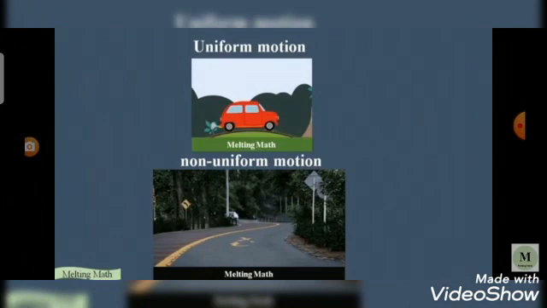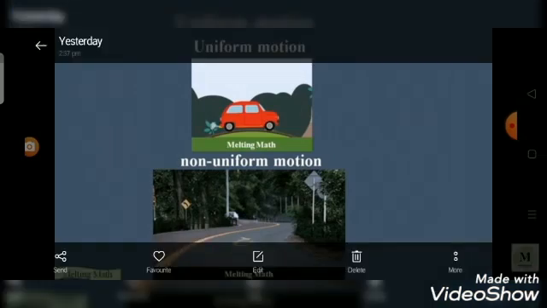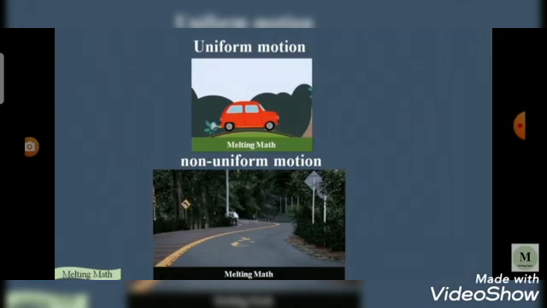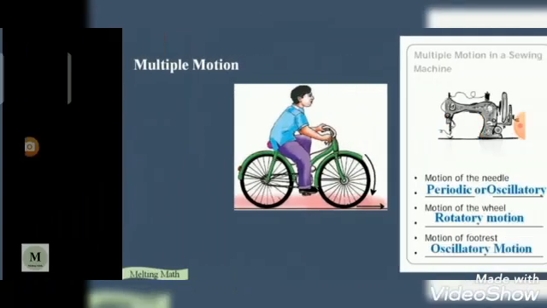Next one is uniform motion and non-uniform motion. If an object covers uniform distances in uniform intervals, then the motion of the object is called uniform motion. Otherwise, the motion is called non-uniform motion.